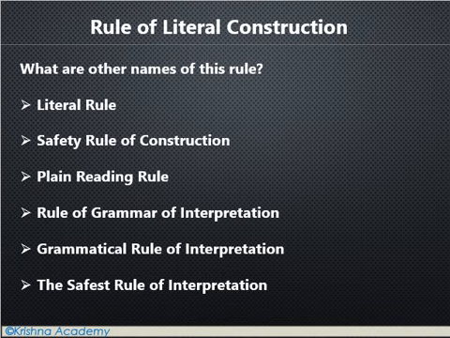All these names are of this rule only, the rule of literal construction. You should not be confused in the examination if any other name of this rule is mentioned, and you should not be surprised that you are not aware of it. All these are the same topic.